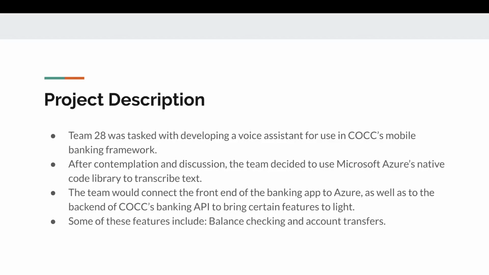The team was to connect the front end of the application framework to the Azure library, then map transcribed commands to functionalities and execute those functionalities through COCC's HTTP API. Some of these desired functionalities were balance checking and account transfers.